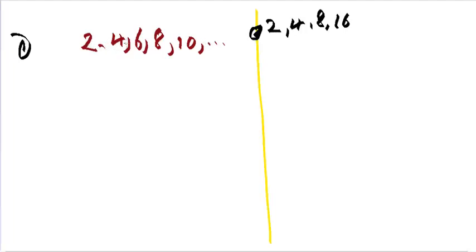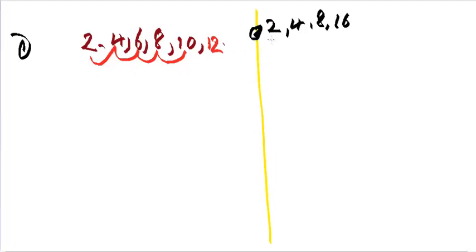Because we can see this is plus 2, so we have here plus 2, plus 2, plus 2, plus 2. So which means that the next number is also going to be plus 2, and that will be 12. So when there is a pattern that we can trace, then we see that those numbers are in a sequence, or they form a sequence. So the numbers that we have here form a sequence simply because they follow a pattern, or they have a rule that they follow, and therefore this is a sequence.